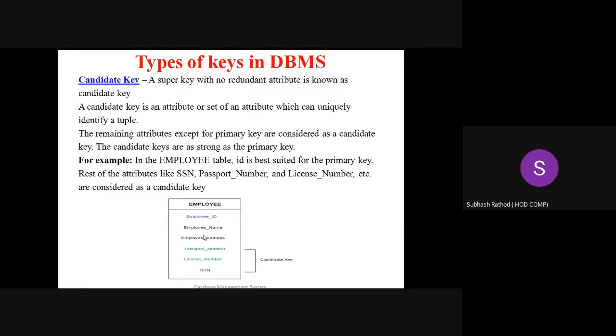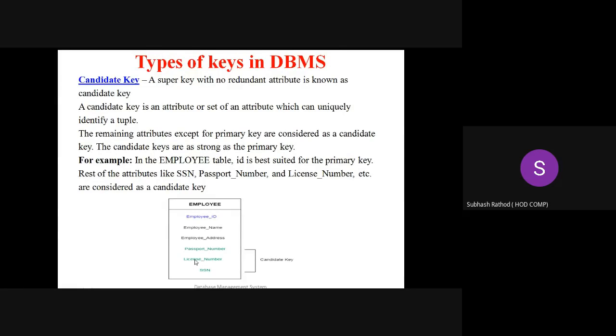Suppose, I said suppose, employee ID and employee name and employee address together. If you say they locate the record uniquely, then this together acts as a super key. Yes, I'm repeating. Employee ID, employee name, employee address together. If they locate the record uniquely from this table, then that together is called a super key.